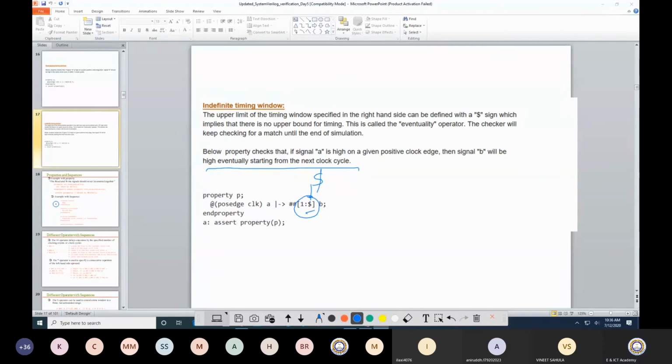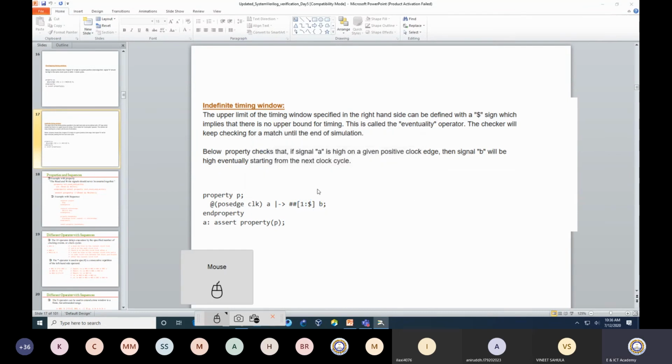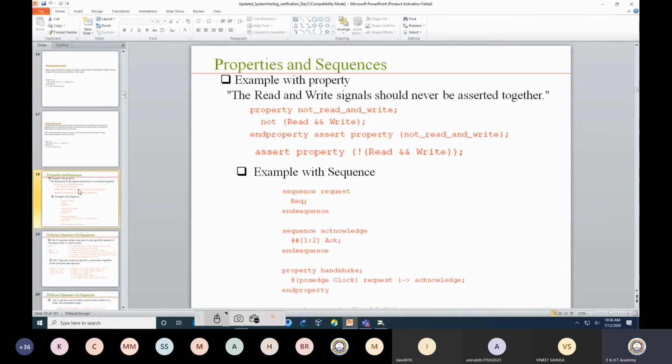Okay. So again, moving ahead with another assertion that we would like to verify. This is probably the same thing we have seen: the read and write signals should never be asserted together. One way you can write this is as a property, where you define a property and assert it, or whatever is being written inside the property you can write directly over here. So it is the same thing.